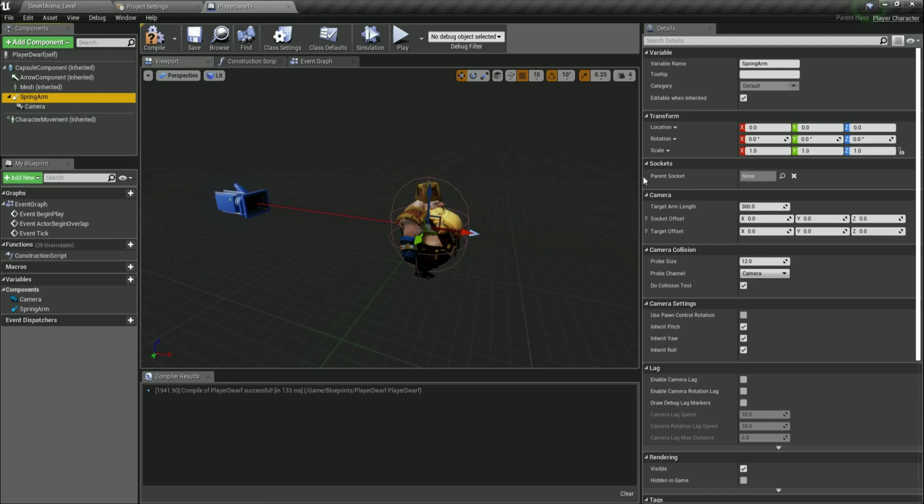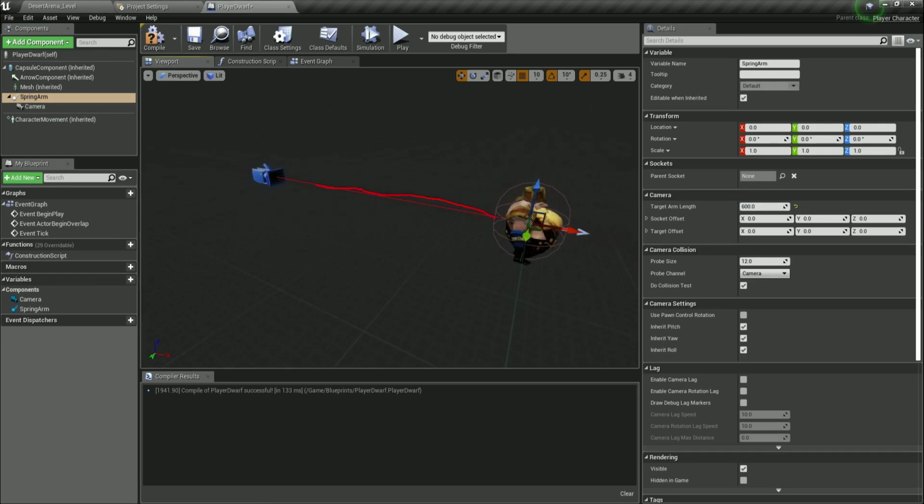I'm also going to select the spring arm component and set the target arm length to 600, which is going to simply move the spring arm away from my character by 600 units.